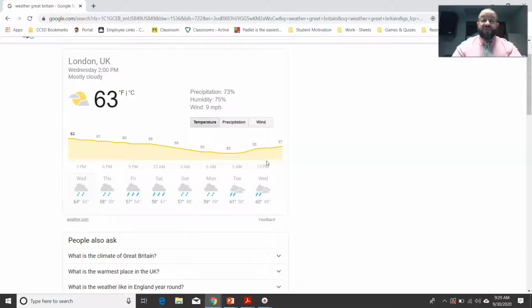So chances are if I call my rich, fancy uncle in Great Britain, he'll probably be inside and not doing any yard work, right? So I can see the lows are going to be right around 51, 50, so on and so forth, okay? Easy enough.